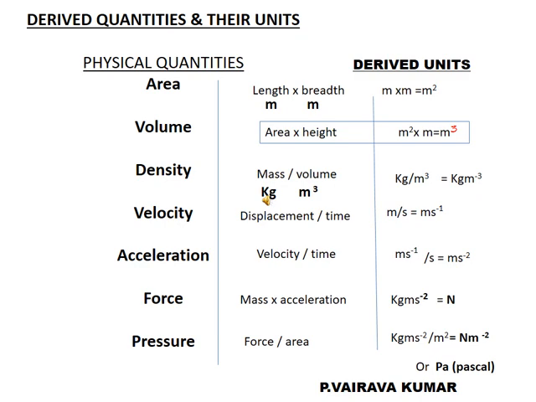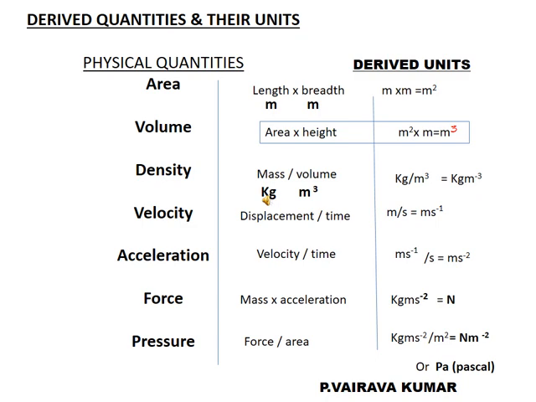So meter into meter, meter square, that is the derived unit. The unit meter square is derived from the fundamental units of length and breadth.